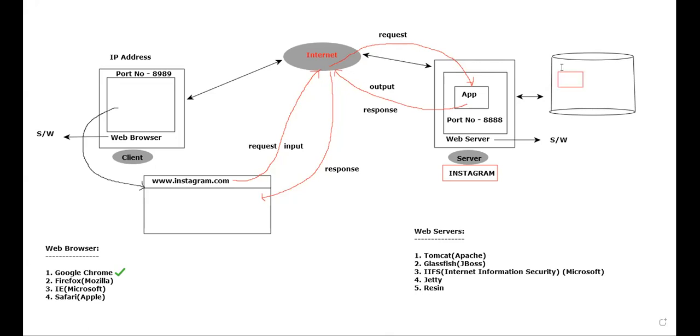If it is built using Python, you should tell me the answer. What is the extension of a Python file? Think and answer. Very good, .py. The extension of a Python file happens to be .py. This first .py file is responsible to provide the sign up page or a sign in page. Sign in or sign up, anything.